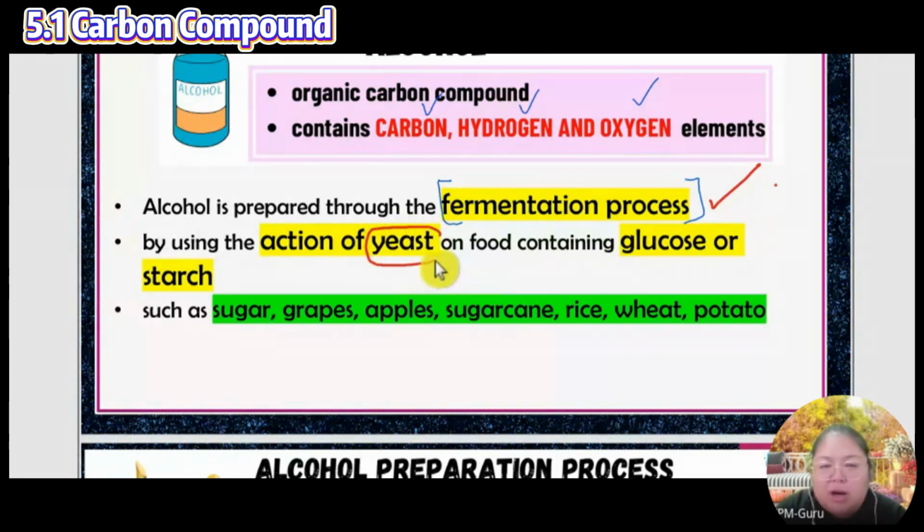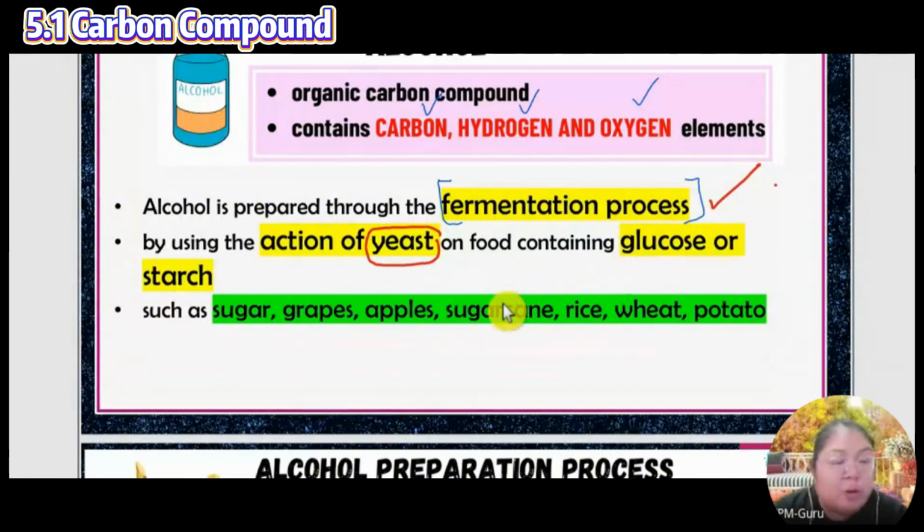Yeast is a catalyst that makes the process faster. It is like an enzyme helping your digestion to be faster. So yeast is needed when you do fermentation.